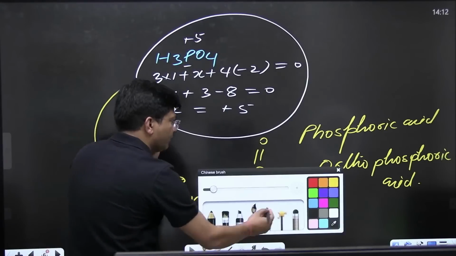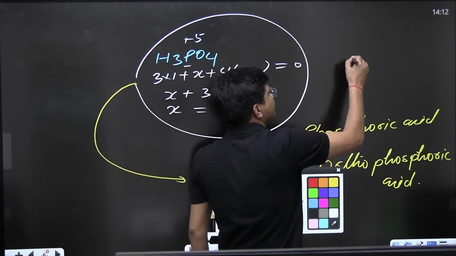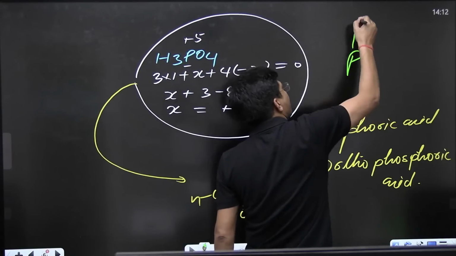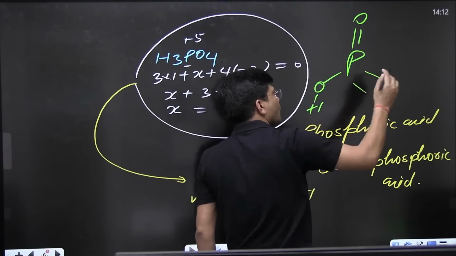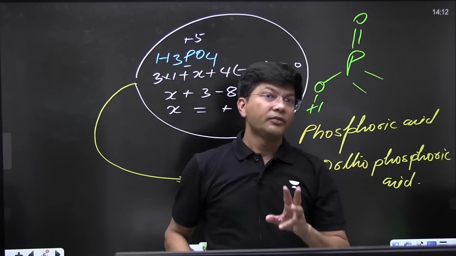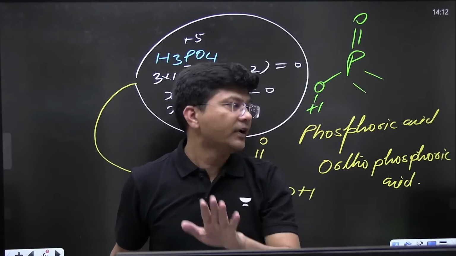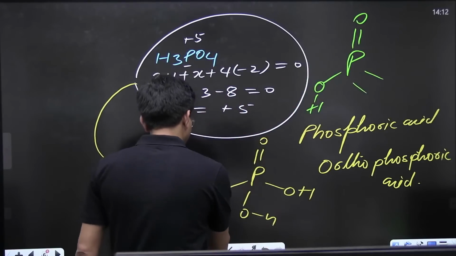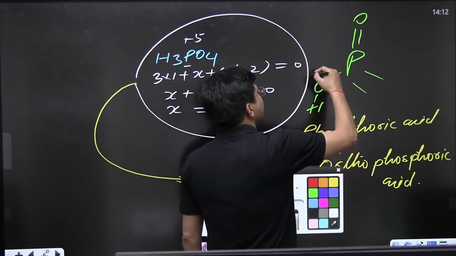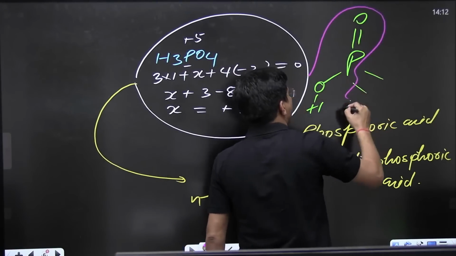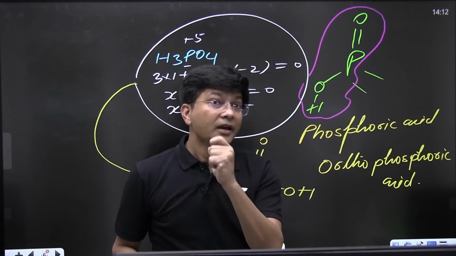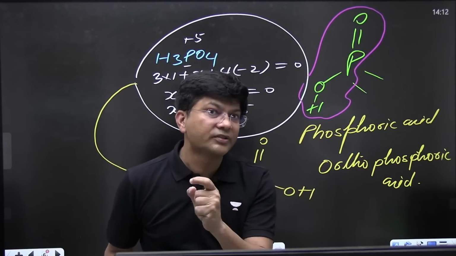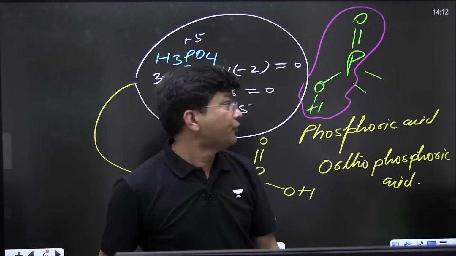So do remember one thing very clearly: what is the necessary condition for a compound to be an oxo acid? Phosphorus with 5 valency. This is the 5 valency I am talking about. This is the most compulsory part. What is the most compulsory part for a compound to be called an oxo acid of phosphorus?